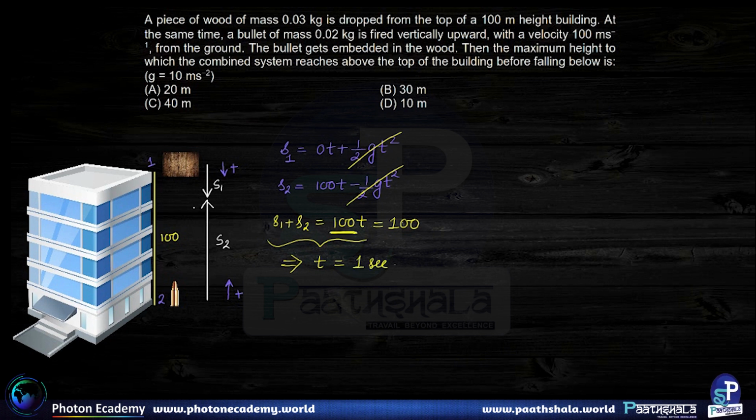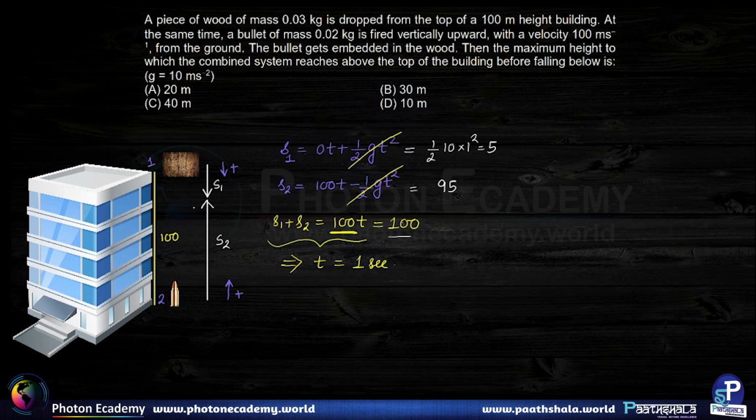Once we have found out this time, we would like to find out the value of S1. The value of S1 is going to be essentially 0t plus half g t square. So S1 is going to be half into 10 into 1 square. That means S1 is going to be 5. From this equation we know that S2 naturally is going to be 95 because S1 plus S2 have to combine to form the height of the building, which is 100.